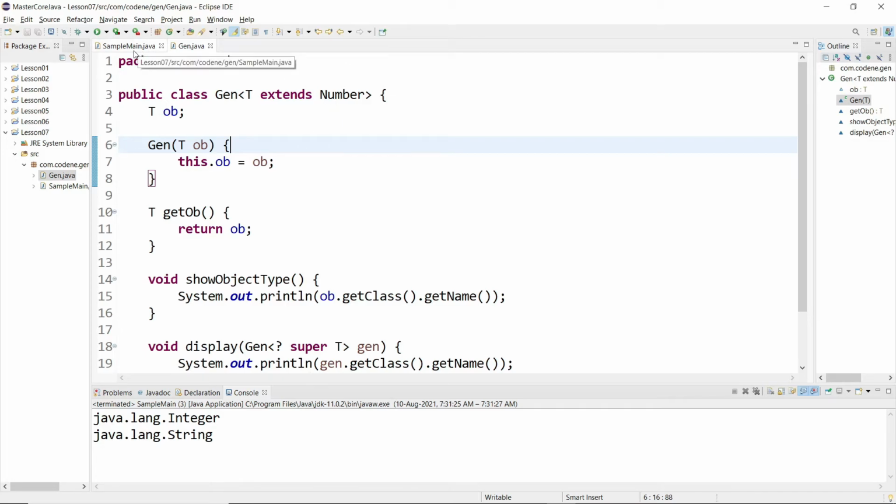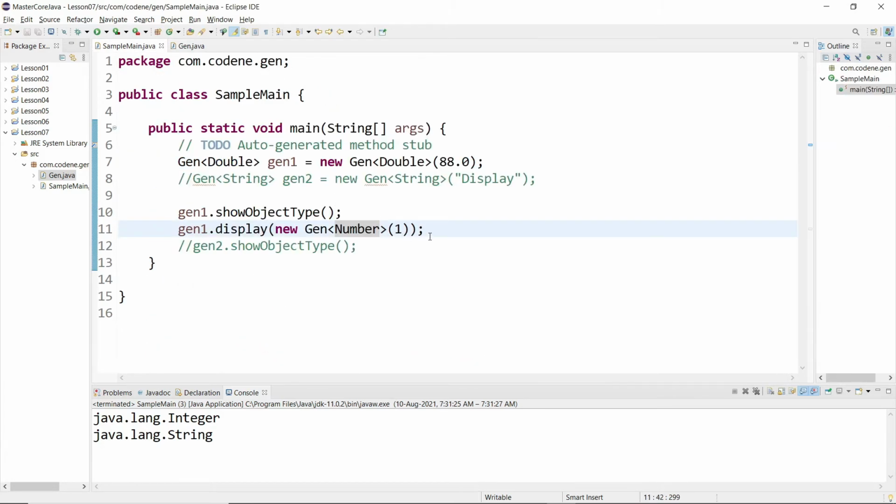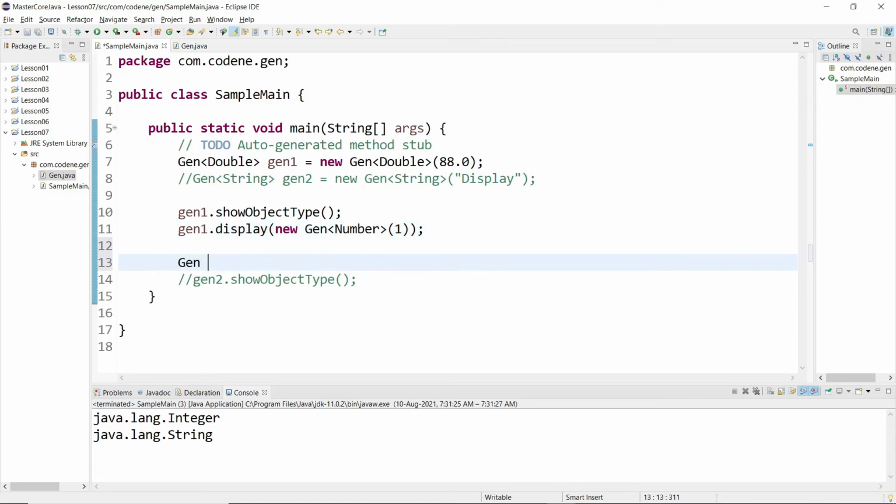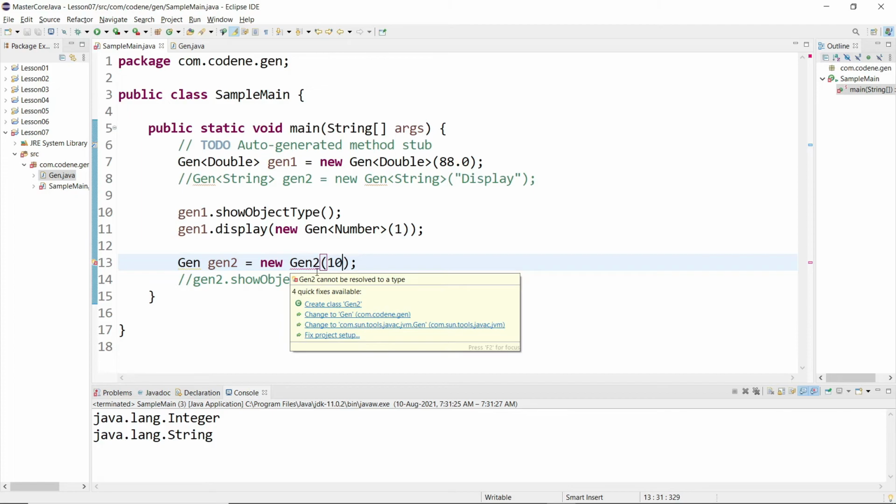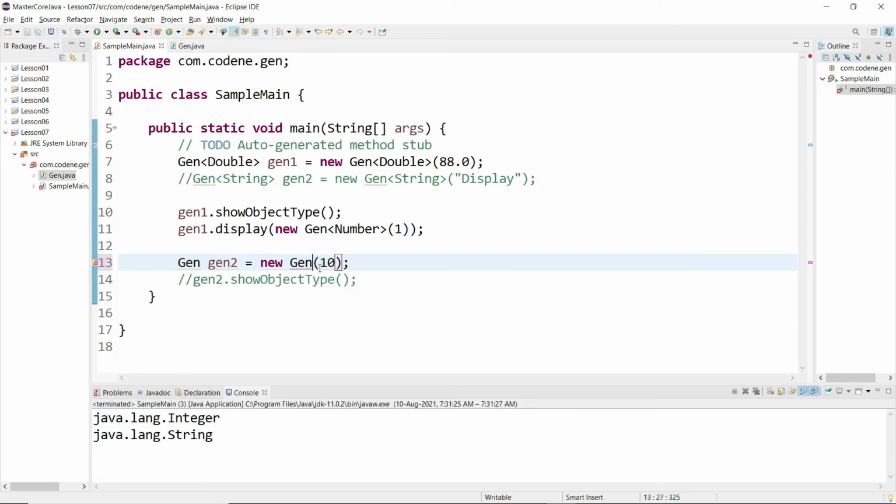So the next topic is raw type, right? So raw type is nothing but, let's say I say Gen2 equals new Gen2, okay. So here I'm not specifying anything, all right, but I will write something like 10. This will also work fine, okay. And the reason is this is called raw type.